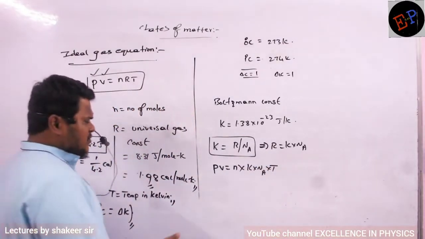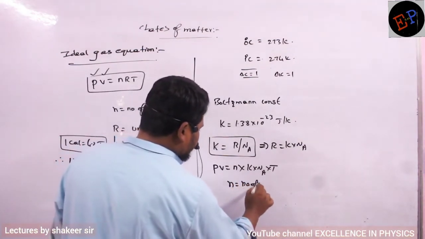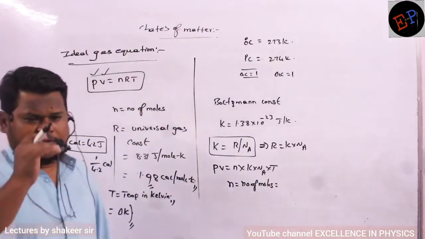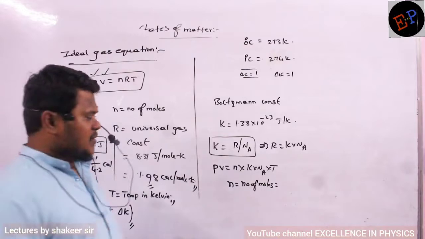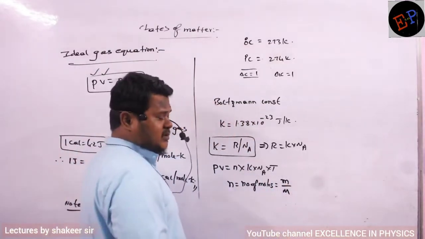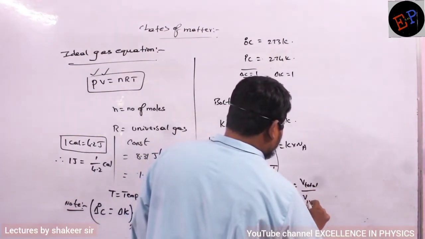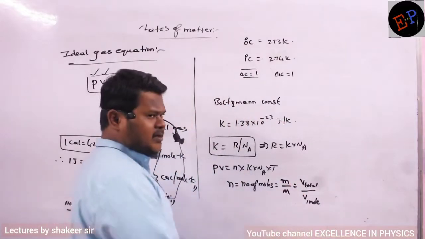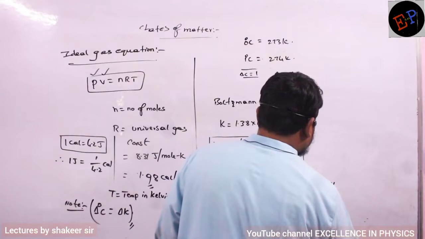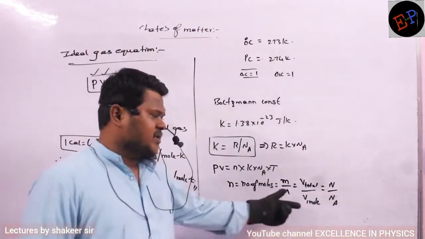Now can you say what is meant by n here? Small n means number of moles. How many methods are there to represent the number of moles? Three. What are they? Mass divided by molecular mass. This is one method. Total volume divided by volume of 1 mole of gas, at standard temperature and pressure. One more method is total number of molecules, ions or atoms divided by Avogadro number. So these are the three methods by which I can write the number of moles.